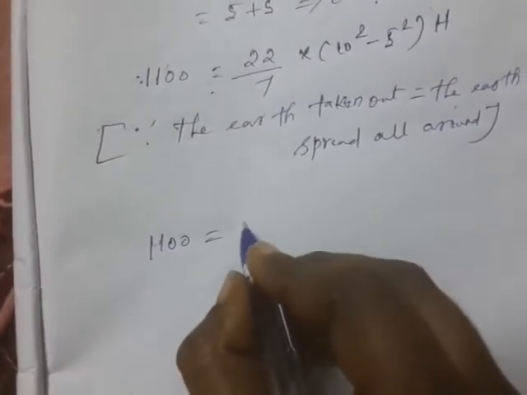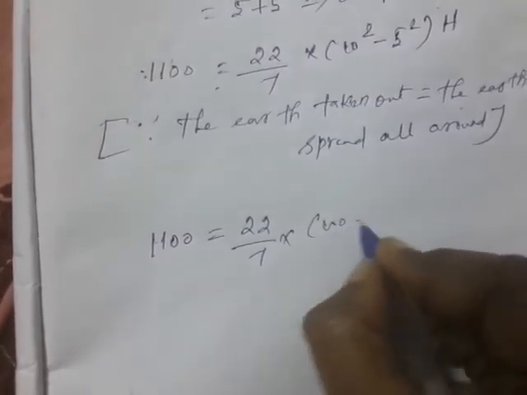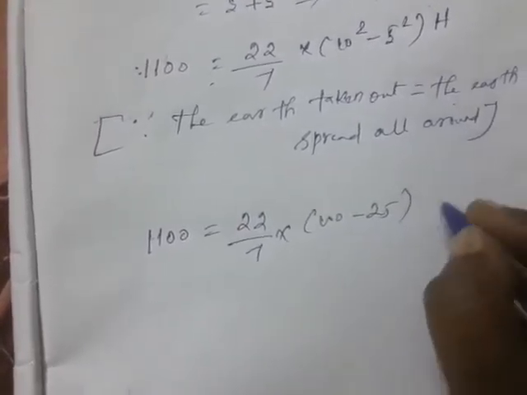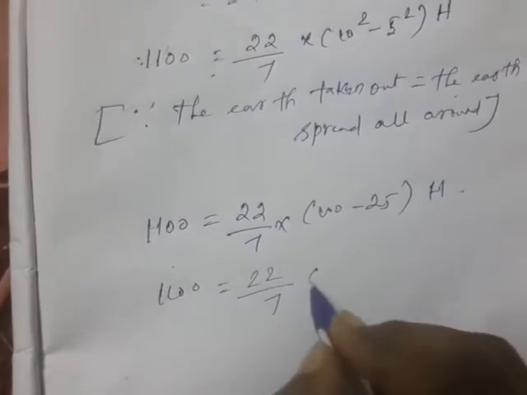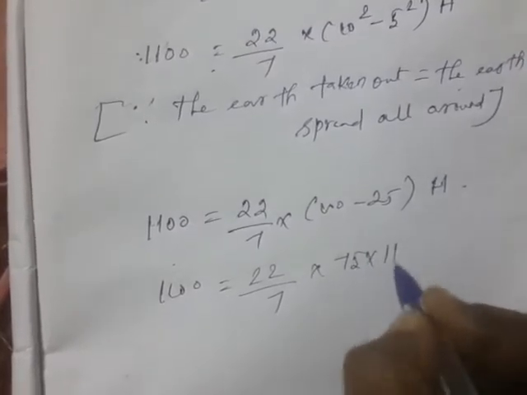Okay, 1100 is equal to 22 by 7 into 100 minus 25, into h. So 1100 is equal to 22 by 7 into 75 into h. So h is equal to 1100 into 7 by 22 into 1 by 75.